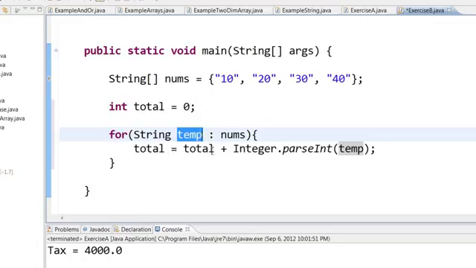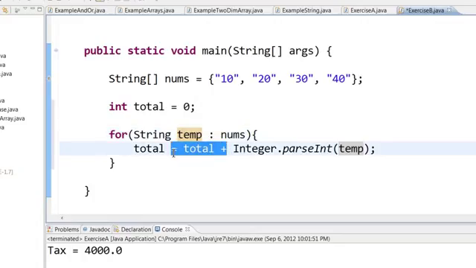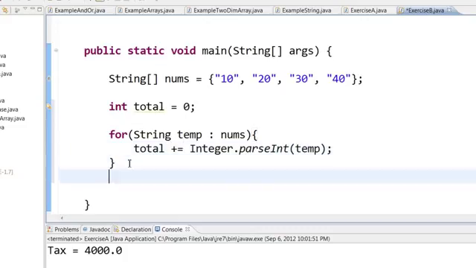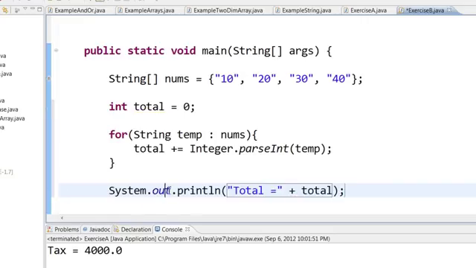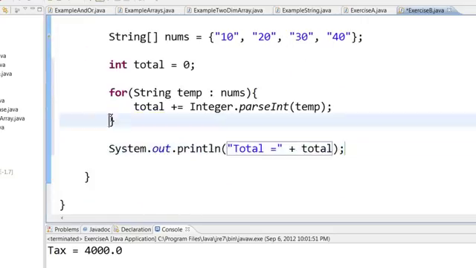Of course, a shorter way of writing this is you can simply say total plus equal to Integer.parseInt. And once we are out of the loop, we can print out total equal to total. Of course, don't try to print it within this particular loop because every time it loops through, it will print it again and again. Let us save and run this.